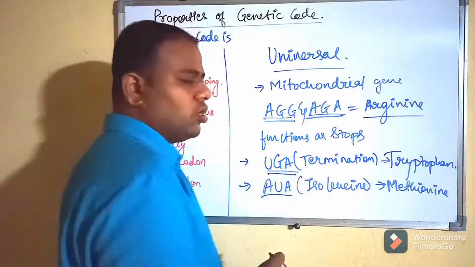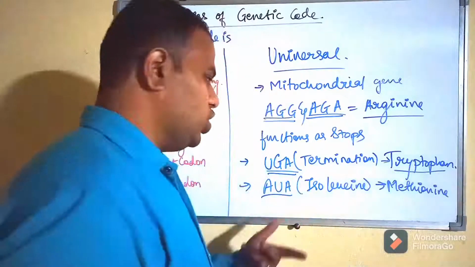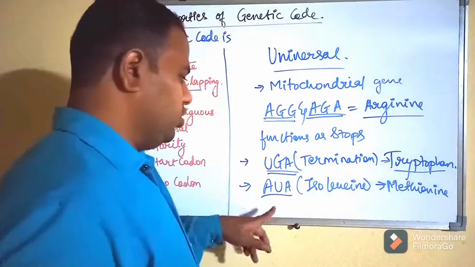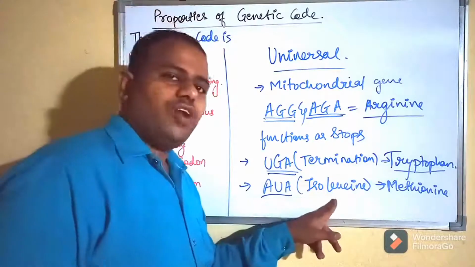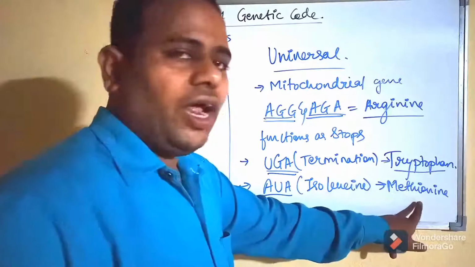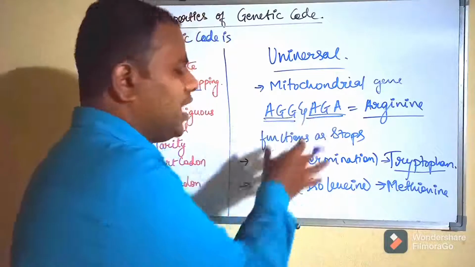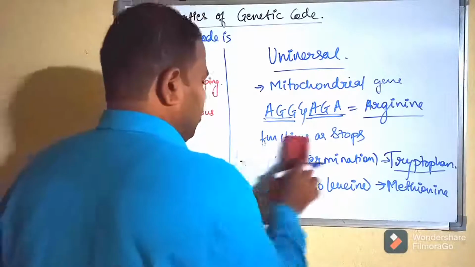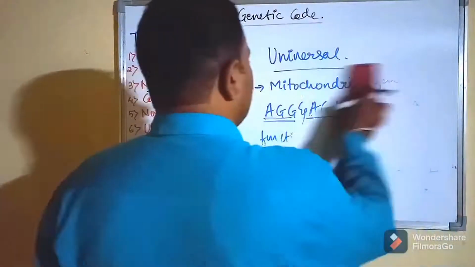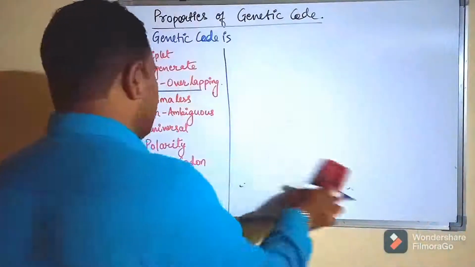UGA is normally a termination codon, but in human mitochondria it codes for the amino acid tryptophan instead of termination. Again in humans only, AUA normally codes for isoleucine, but in mitochondria this codon codes for the amino acid methionine. So these are the exceptions, otherwise all the remaining codons are universal. Now let's see the next property of the genetic code, that is polarity.